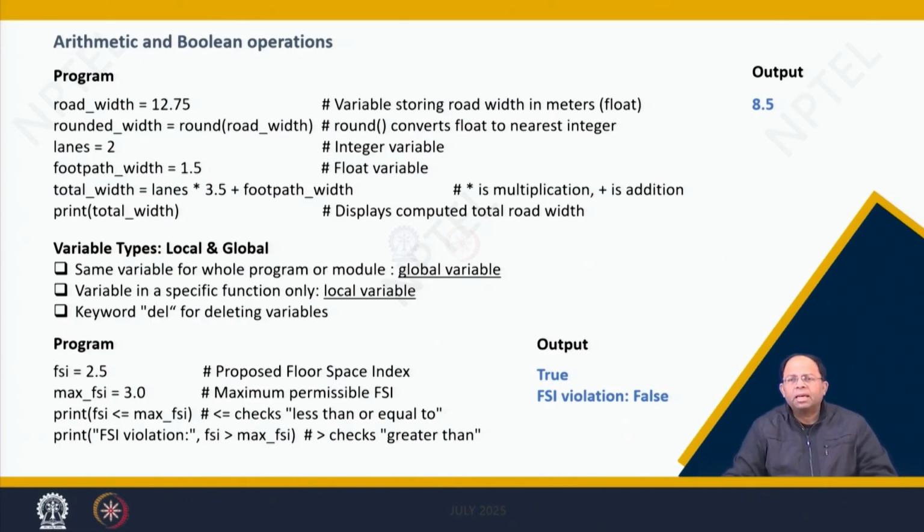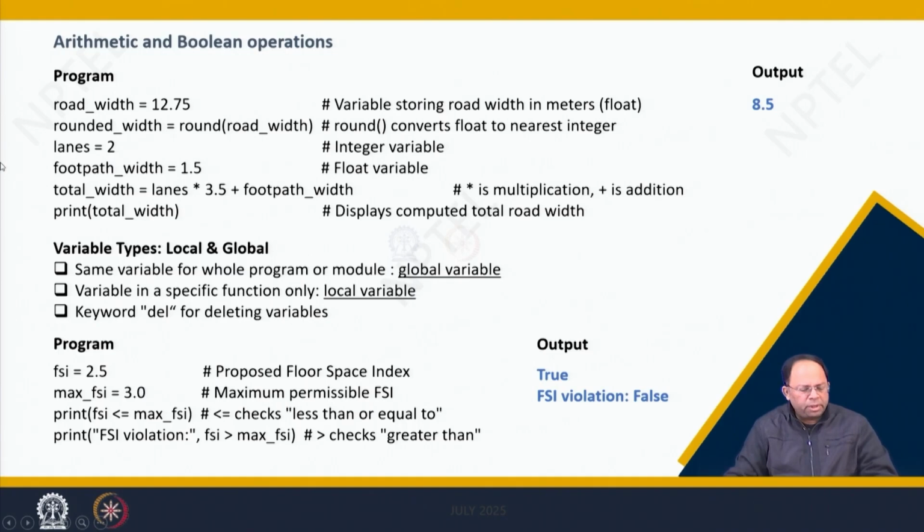That means we can write it like a procedural language, but because it's an object-oriented programming language, we eventually will write our code in the form of classes and objects and so on. That we will show you later. But in general, variables could be declared both as global as well as local, and based on the way we are using the variable, we can control who can access those variables, or how the variable's values need to be preserved, and so on. And if you want to delete a variable, the keyword del is for deleting variables.